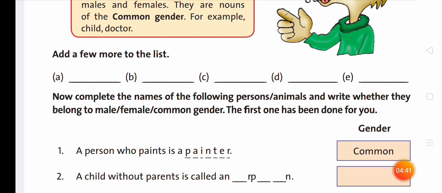Number 2, a child without parents is called an orphan. It is called common gender. Number 3, a person who lives next to you is your neighbor.